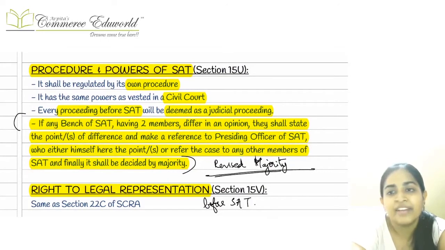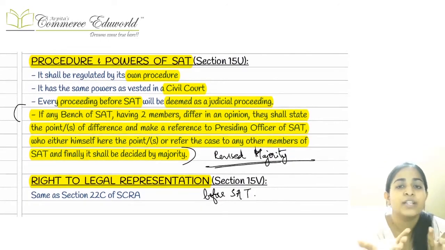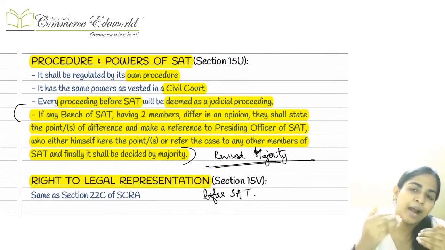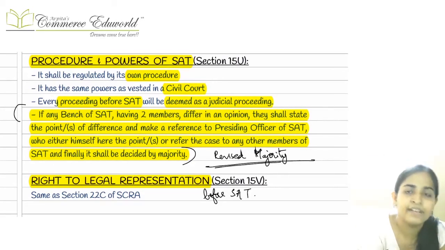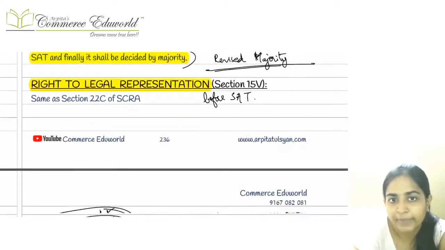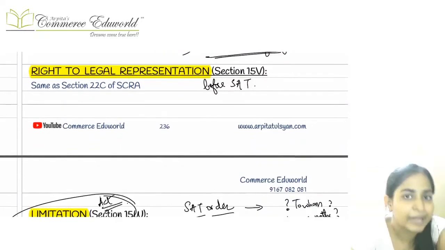And whenever there is any dispute in the SAT itself, between the judicial member and technical members, they will refer this matter to the presiding officer. Then the presiding officer himself will get involved, or a new member will get involved, and then we are going to take a revised majority. Right? This is what we had studied in PMLA also.